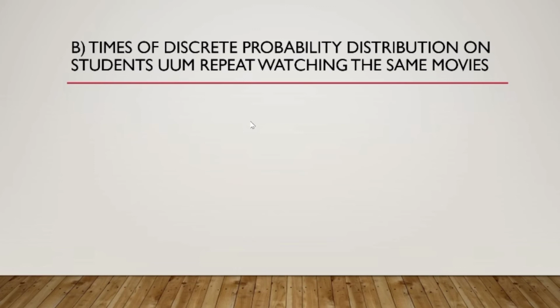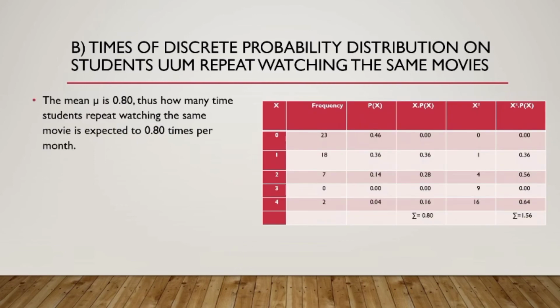Times of discrete probability distribution of UUM students repeating watching the same movie. This is the table, the frequency for each category. Px, x times Px, x squared, this is the x and the square of it, x squared times Px. You'll get this. So the total of x times Px and the total of x squared times Px.